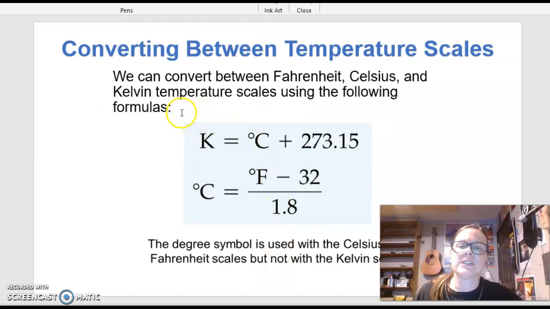You guys can convert between Fahrenheit, Celsius and Kelvin scales using these formulas. You have some examples in the back of your chapter where you can try those. Kelvin is Celsius plus 273.15. That one's an easy one. And Celsius is, on top, Fahrenheit minus 32 over 1.8. Now, when you are putting this into your calculator, you would want to have parentheses around this, right? Okay, all right.